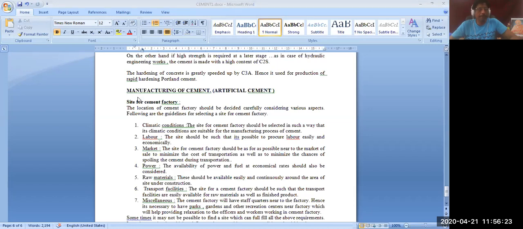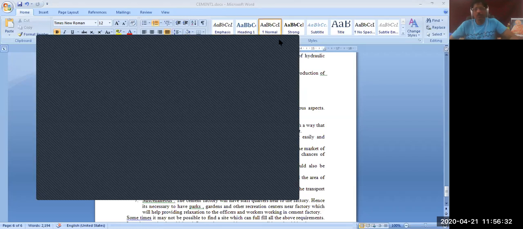So manufacturing of cement will go next. Now we have understood what are the raw materials that go into cement manufacturing. Those raw materials are argillaceous material like alumina, which can be limestone or clay, calcareous material, that is calcium, which is nothing but lime, siliceous material like silica. These are the major components of the raw material.